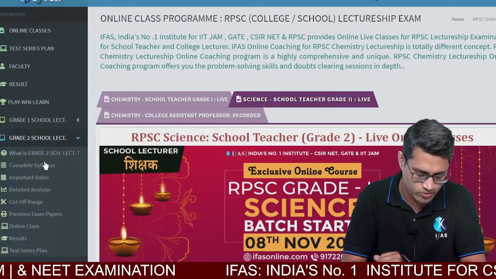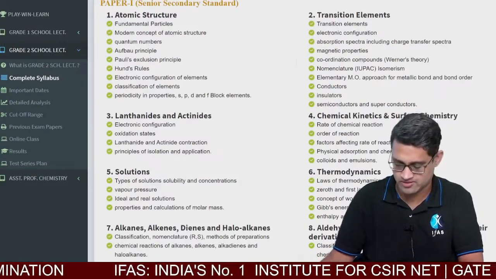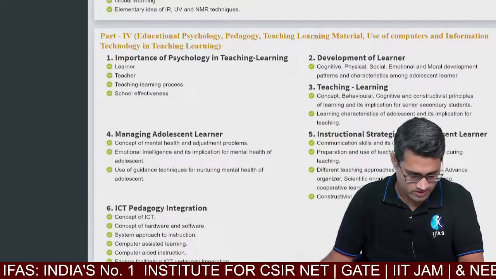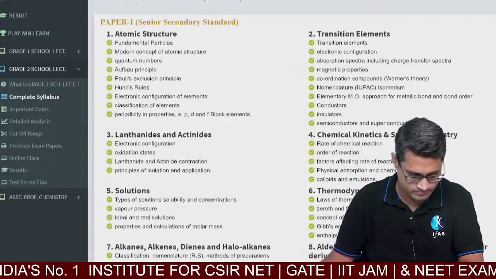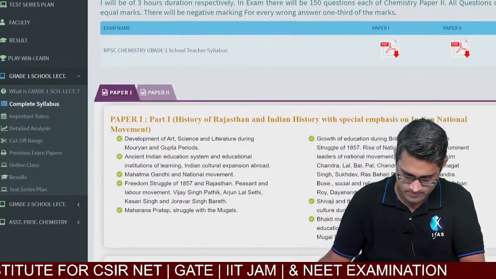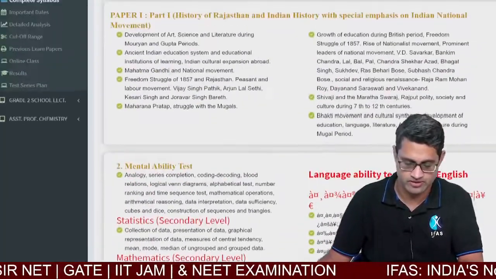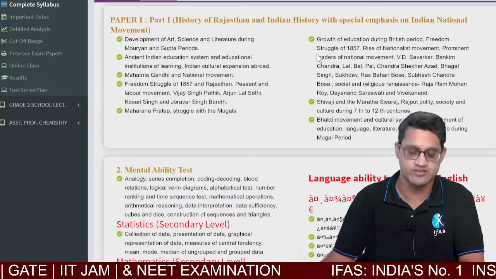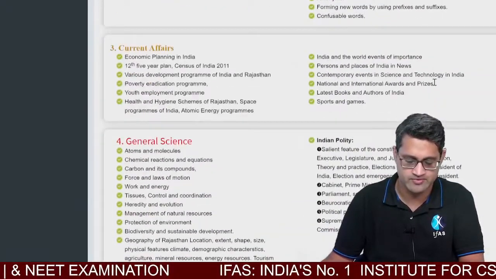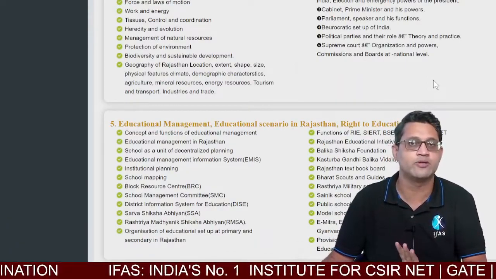So if you look at the Grade 2 complete syllabus, the syllabus includes, so here you can see paper 1, which is the chemistry paper. Okay, hang on, I think I opened the Grade 2 syllabus. All right, so paper 1, the entire syllabus you can see here. Paper 1 for this is part 1, history of Rajasthan and Indian history. Part 2 is mental ability test. Part 3 is current affairs. Part 4 is general science. Part 5 is educational management. Okay, this entire syllabus will be taught to you.